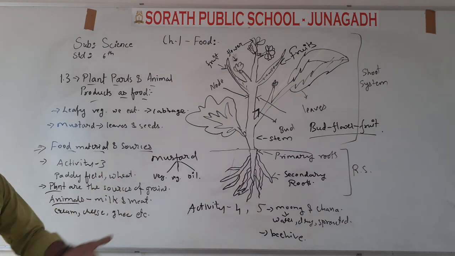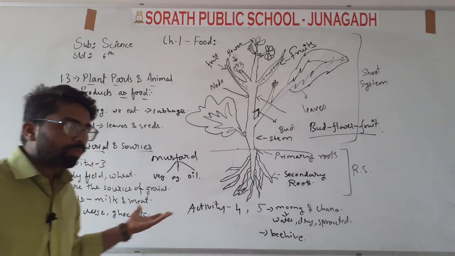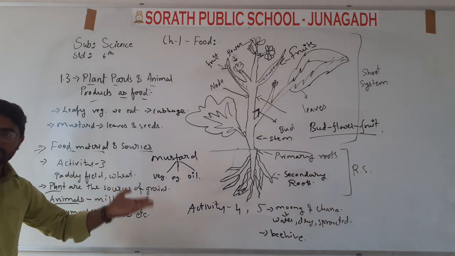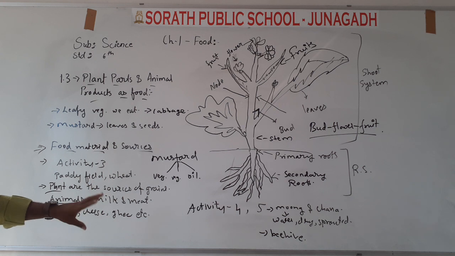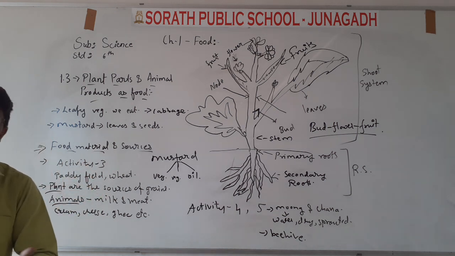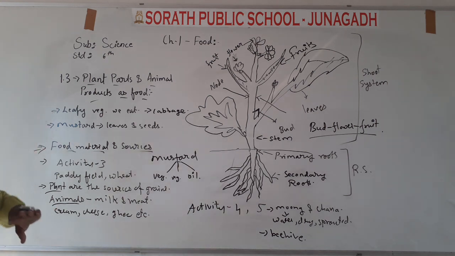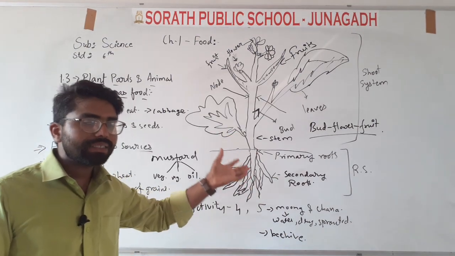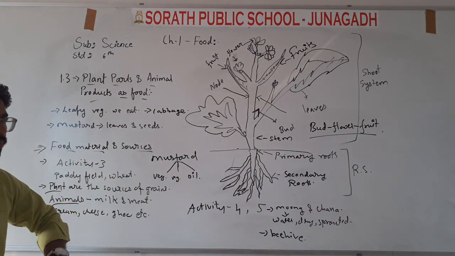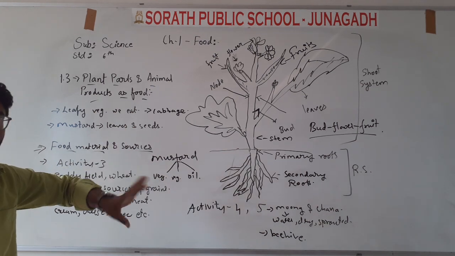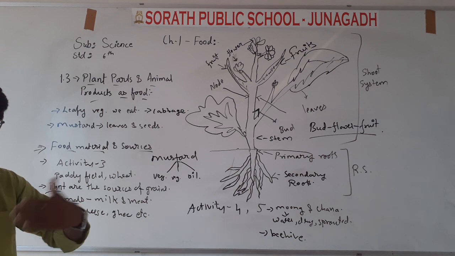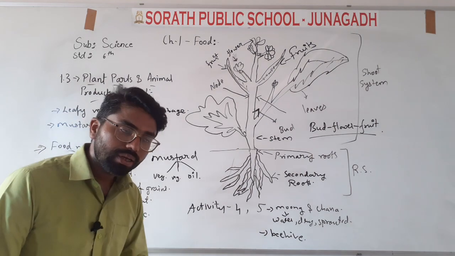And what are the products of milk? The products of milk are cheese, cream, ghee, butter and buttermilk. All these things are products of milk, and the milk we get from animals like goat, cow and buffalo. Then we have studied the plant parts and animal products as food. Animal products like milk, that we use as food in our day to day life.